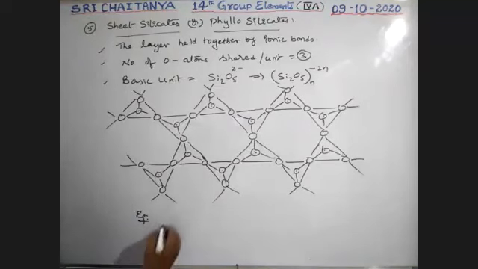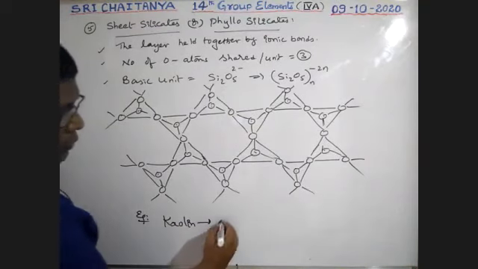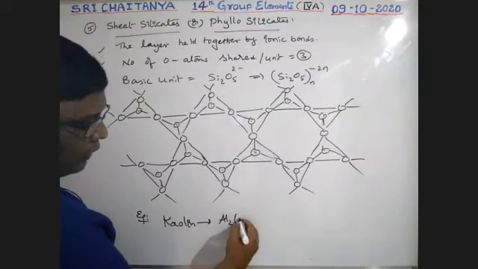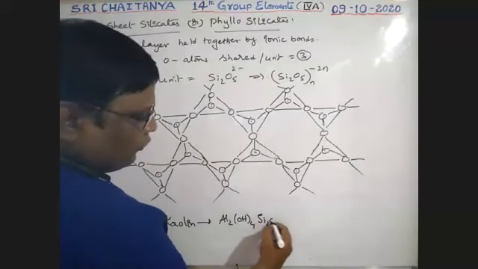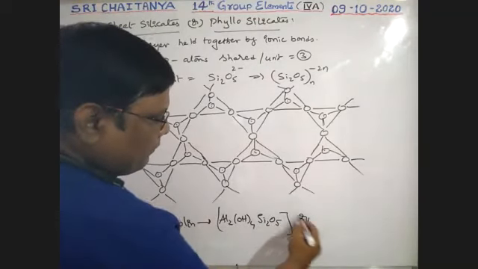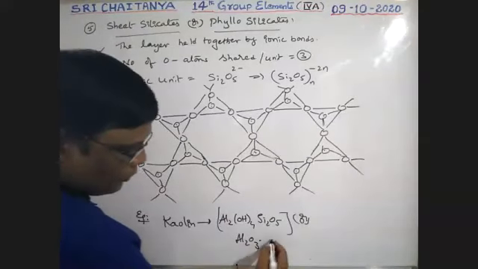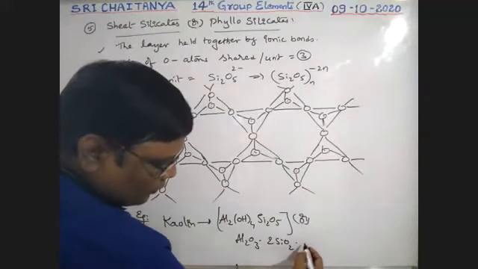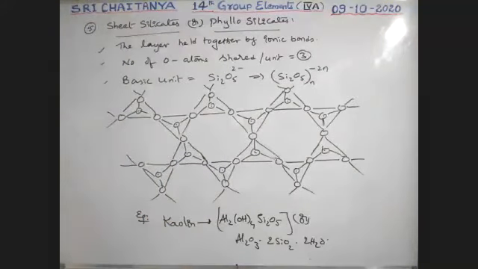Example. That is kaolin. Al2 (OH)4 Si2O5, or Al2O3 2 SiO2 2 H2O. So this is the structure, boys.